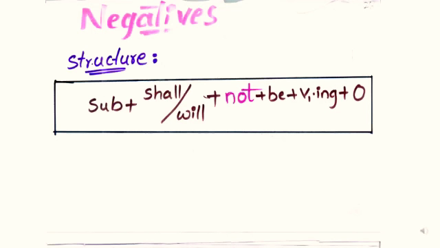Now we see negative sentences. Here the structure is subject plus shall or will plus not plus be plus V1 ing form plus object. We have to add not between shall, will and be, and we can add short forms.